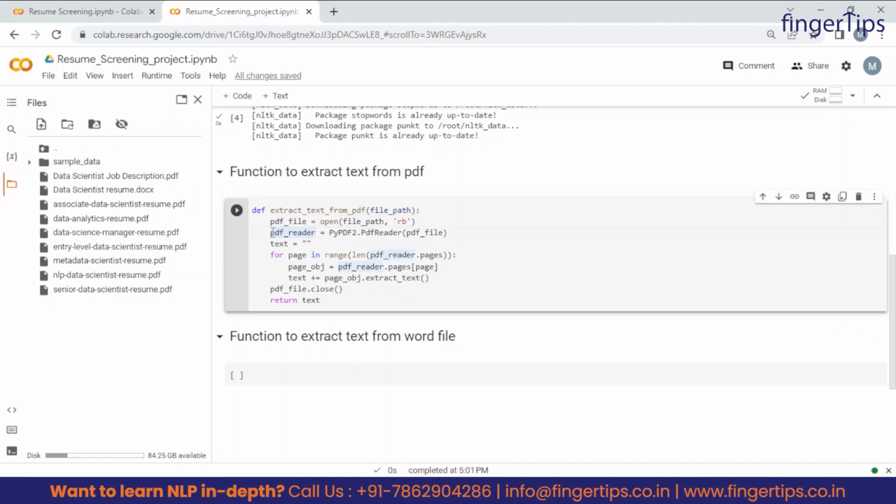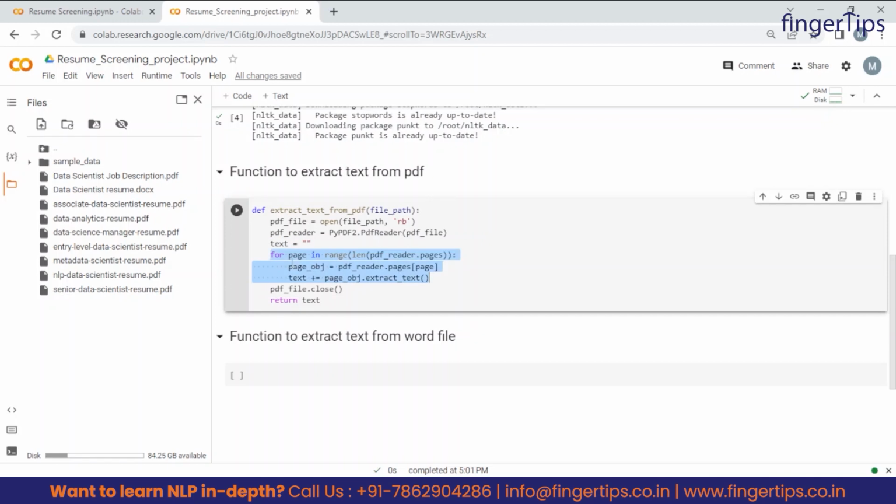Then the next variable we are creating is PDF reader, which is equal to this. Basically this is the module PyPDF2 which we have already imported, and this PDF reader is the function of this module. So what is the role of this function? Basically it is used to create a reader object for the open PDF file. So it will do nothing but just create an object for this open file, right? Now next, we are just storing an empty string into this text variable.